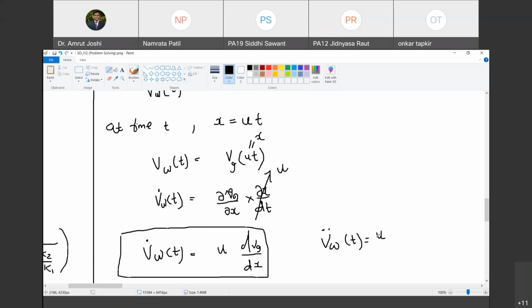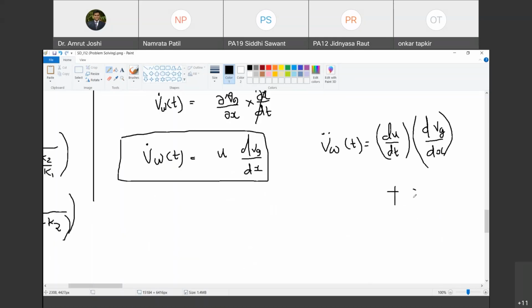हाँ, so therefore it is going to be u, तो du by, now u, is it a function of time? U is a function of time, though it is constant, it is a function of time. But what is du by dt? 0, because it is moving with the constant speed. तो हमें यहाँ पे चेन रूल तो लगाना है, लेकिन कैसे लगाएंगे आप जरा देखो, du by dt. देखो मैं क्या लिख रहा हूँ, आई एम अप्लाइंग चेन रूल, du by dt multiplied by dvg by dx as it is. Do you agree with me?